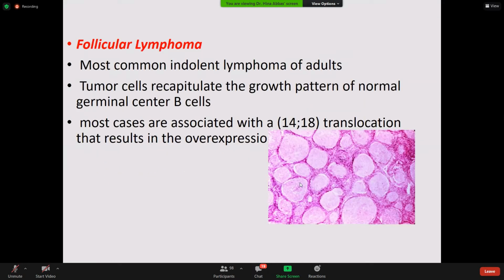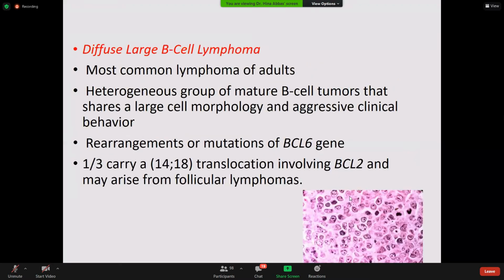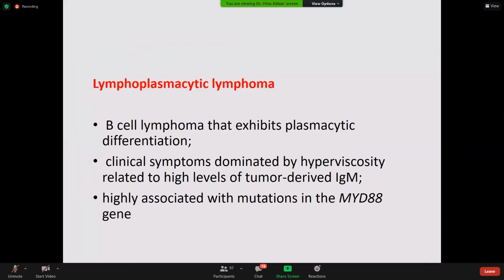These सारी जो pictures हैं, these all pictures are of lymph nodes. अच्छा, so we were on lymphoplasmacytic lymphoma, in which we were saying that it is a B cell lymphoma that exhibits plasmacytic differentiation. I explained to you that the morphology would be somewhere between the lymphocyte and the plasma cell. The main morphological features of the lymphocyte: size of an RBC, clumped nuclear chromatin, very scant or virtually invisible cytoplasm. Clinical symptoms are dominated by hyperviscosity related to the high levels of tumor-derived IgM.